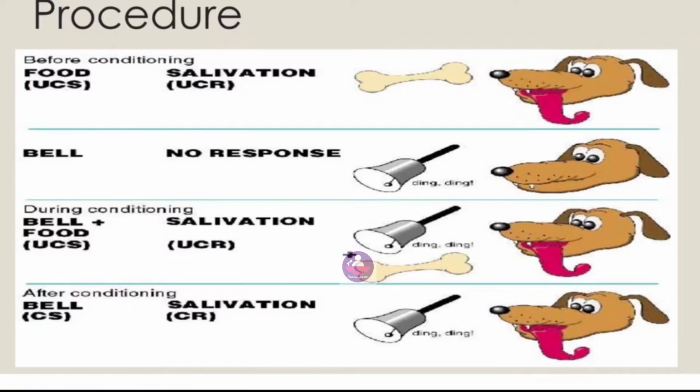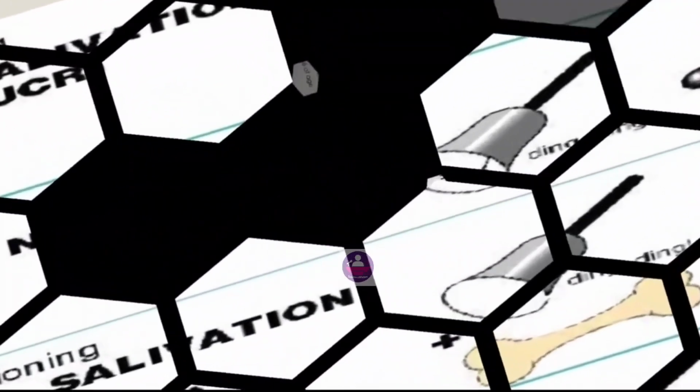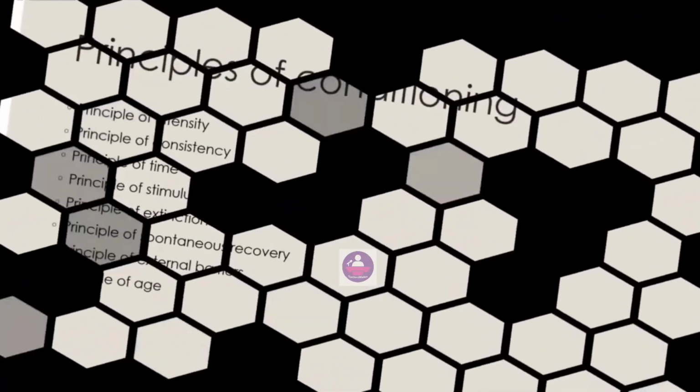So there is food plus salivation; then the bell is ringing but no response; then bell plus food is served, and yes there is salivation; then only the bell is ringing, no food, still there is salivation. So this is your conditioned response.